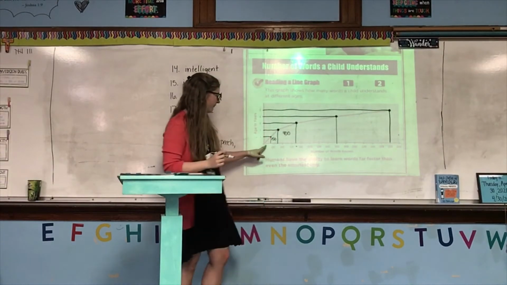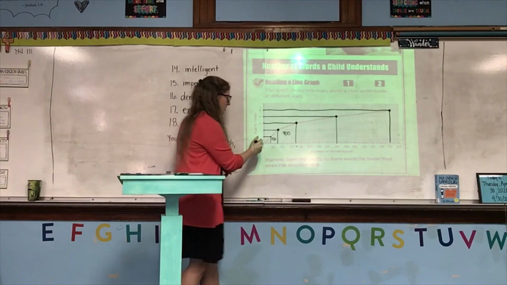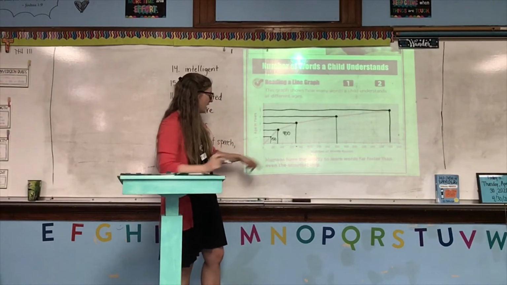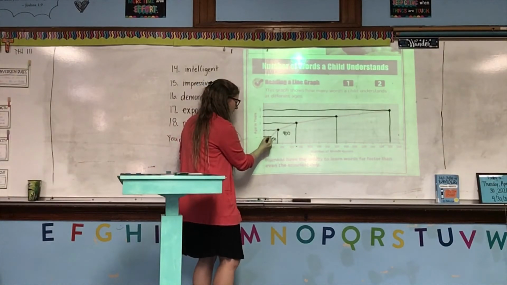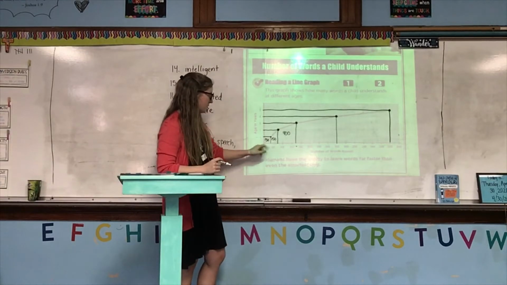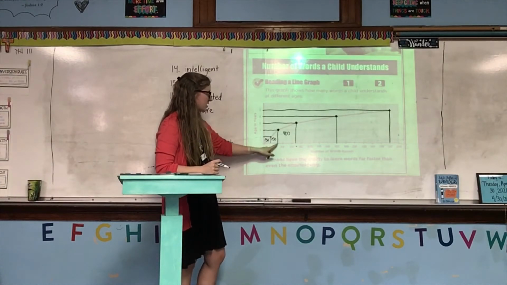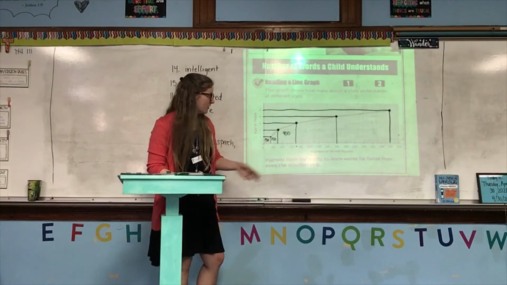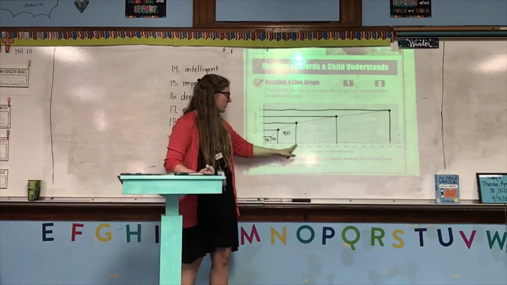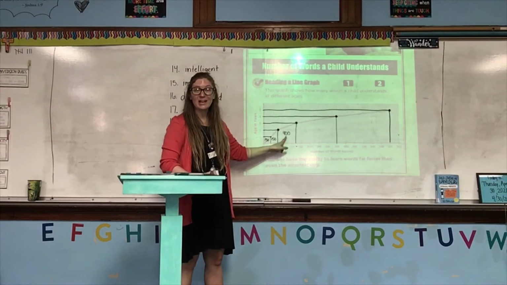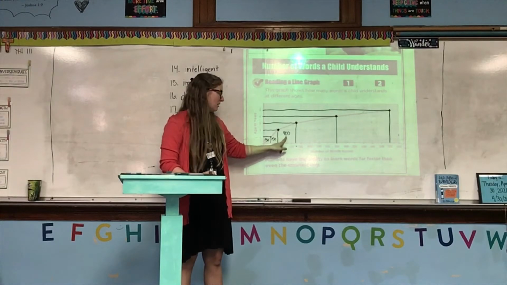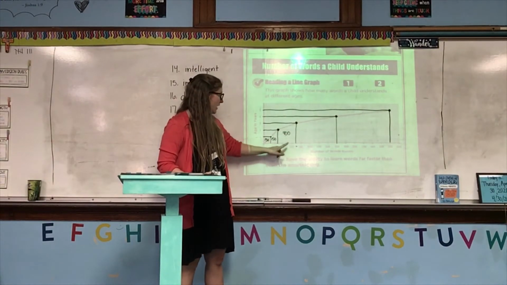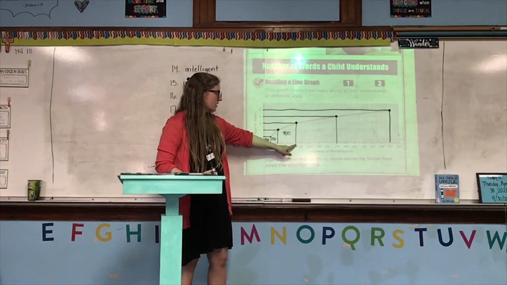So in that first year, from 0 to 1, they learned 150 words, because we're going from 0 to 150. Between age 1 and 2, they learned the same number of words. But then between 2 and 3, they more than doubled the number of words they learned. Now, between 3 and 4, they know 700 words at age 3,